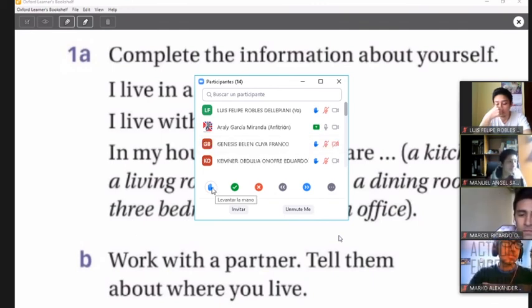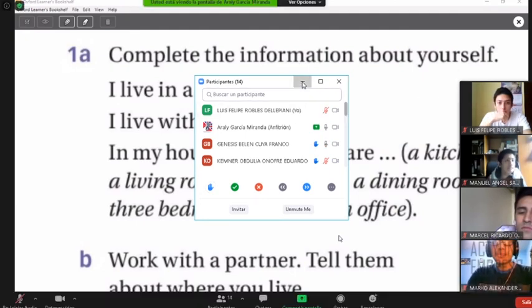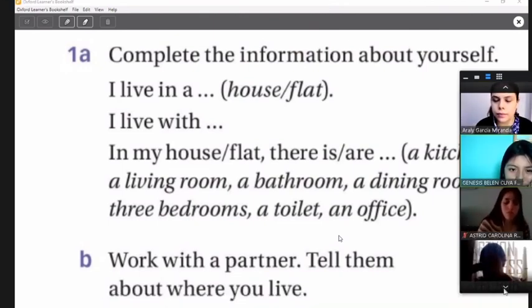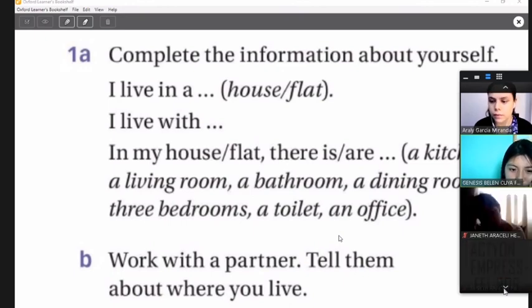That's right. And let's see, next person is Genesis. Okay, Genesis, what's your example? I live in a house. I live with my parents and my sister. In my house, there is a kitchen, a living room, a bathroom, a dining room. There are three bedrooms, three closets, and a laundry room. Okay, very nice. Thank you so much, Genesis, for your examples.